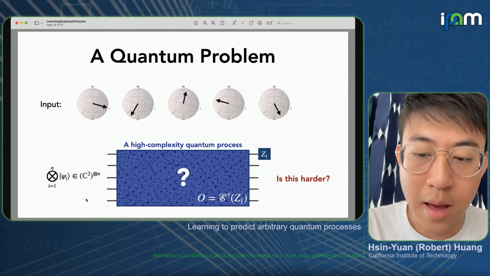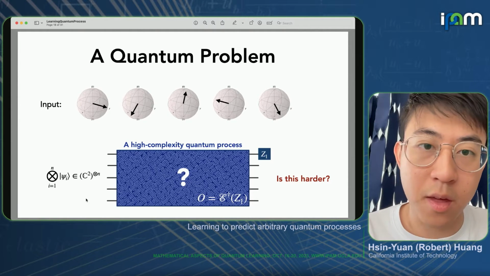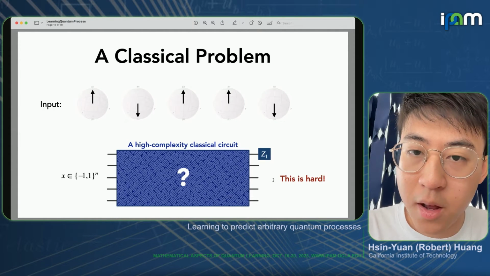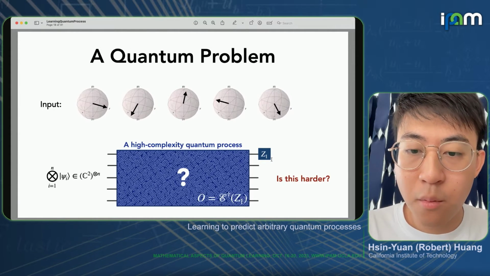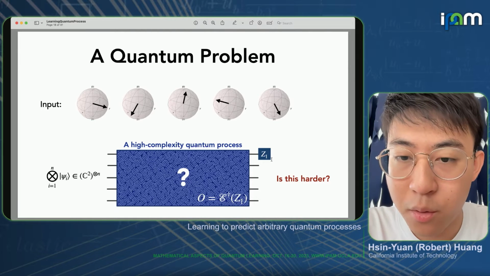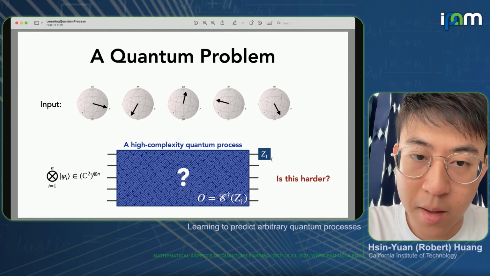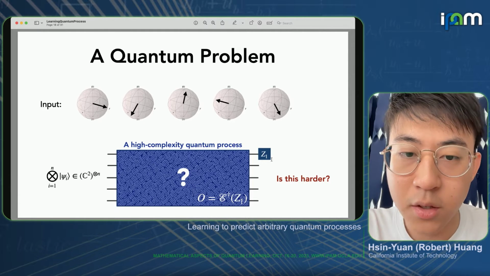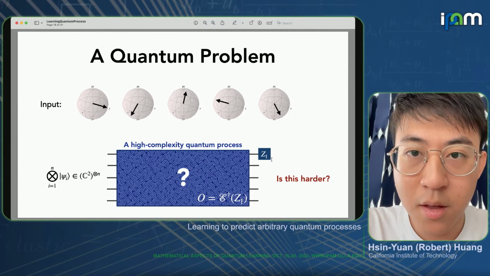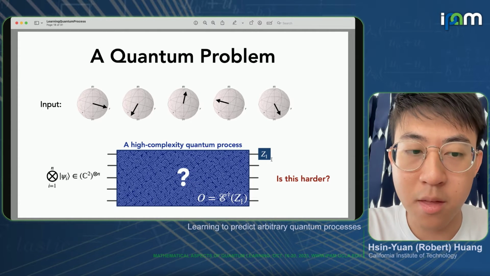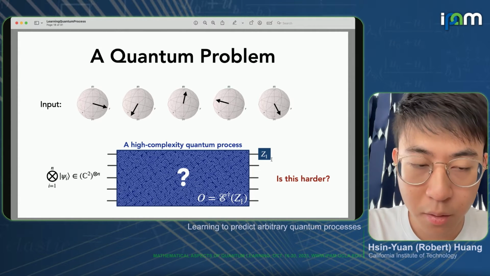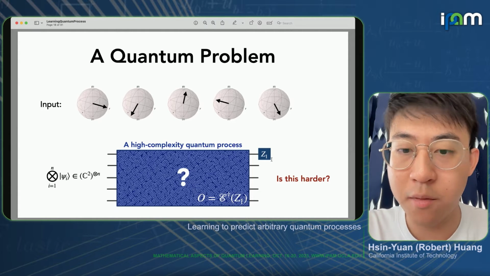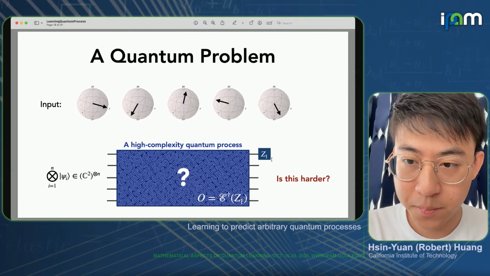One thing to note is that previously we talked about this function f_C, which is essentially just a combination of this classical circuit here and Z1. We can equally define an observable O, which is essentially performing a Heisenberg evolution of Z1 under this unknown quantum process. So in this case, the quantum problem is the same as there's an unknown observable O, and given some product state, we want to predict the expectation value of this unknown observable O.